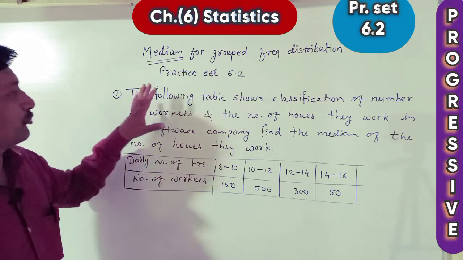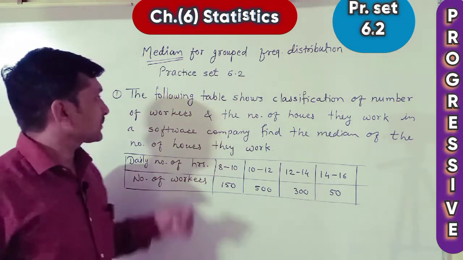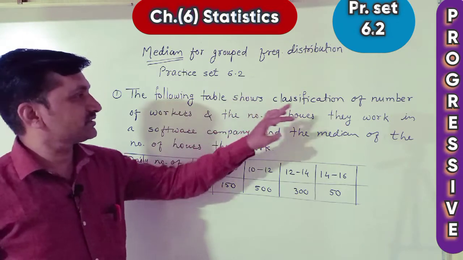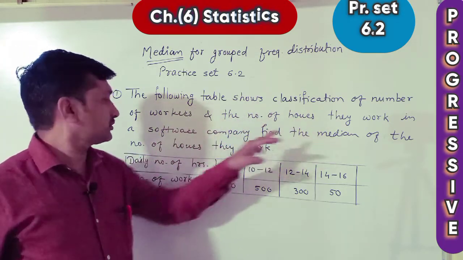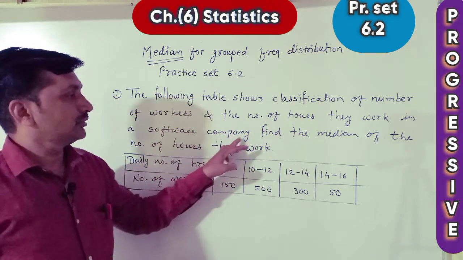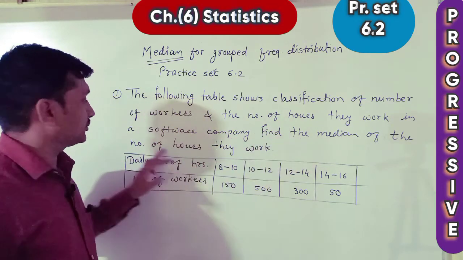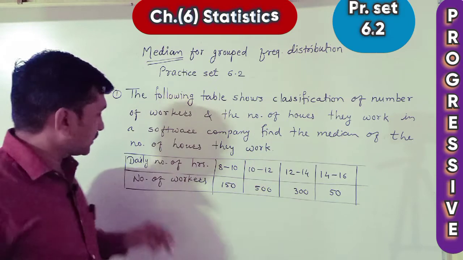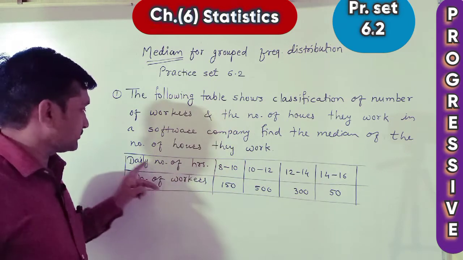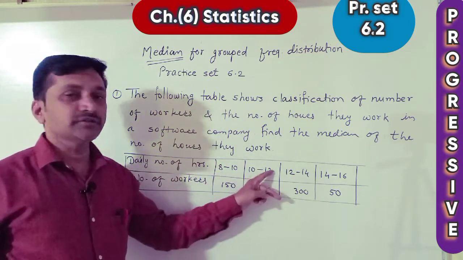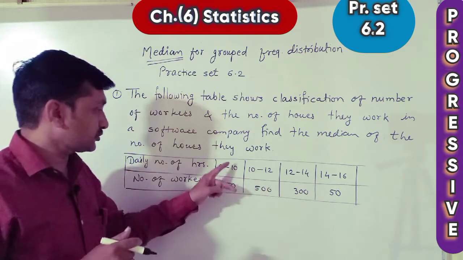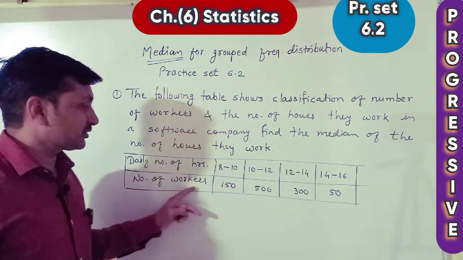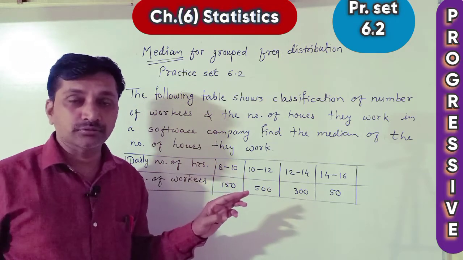The first example of this practice set: the following table shows the classification of the number of workers and the number of hours they work in a software company. Find the median of the number of hours they work. Here the first column is the class, the daily number of hours. The second column is the number of workers.